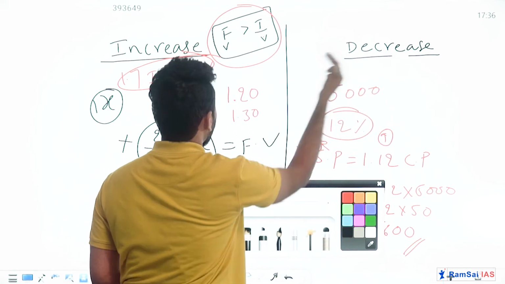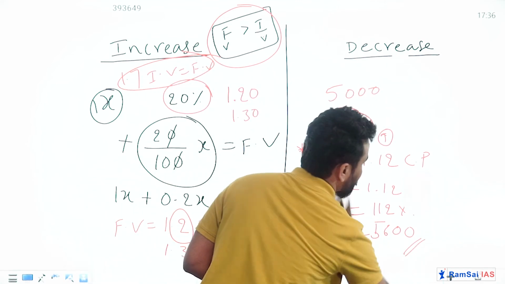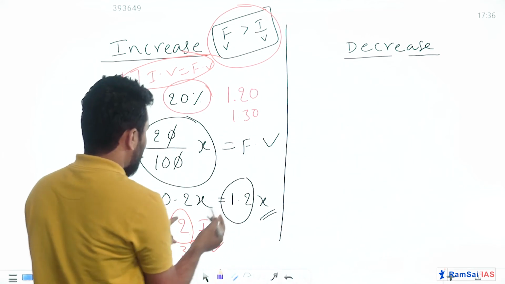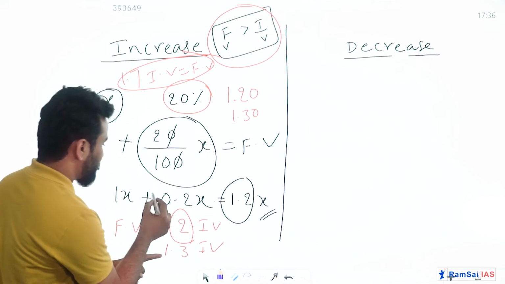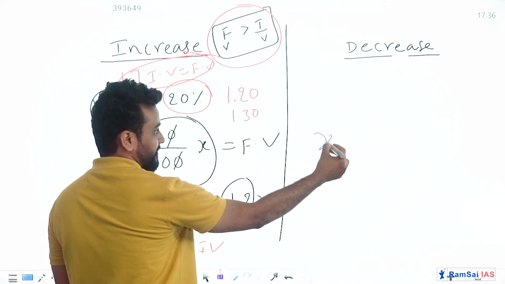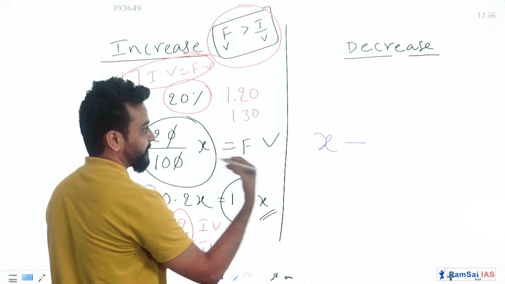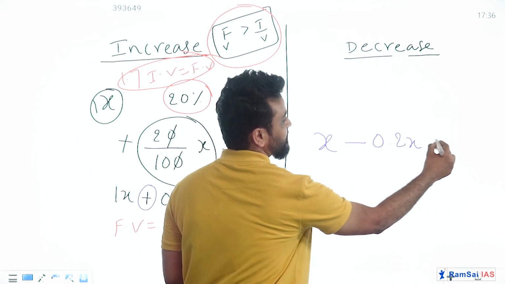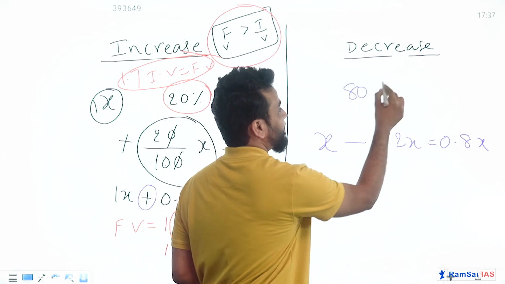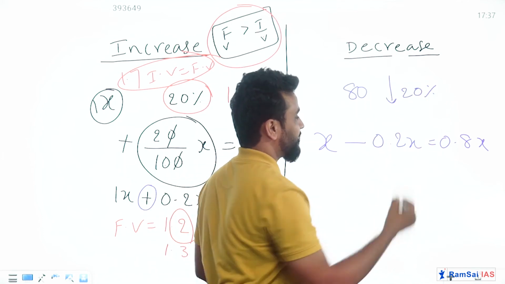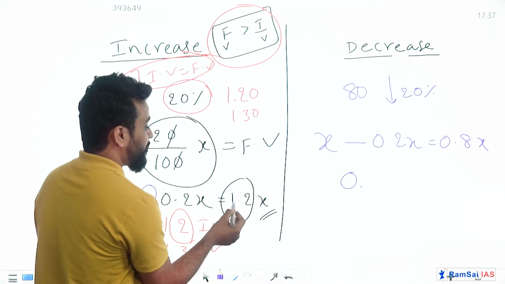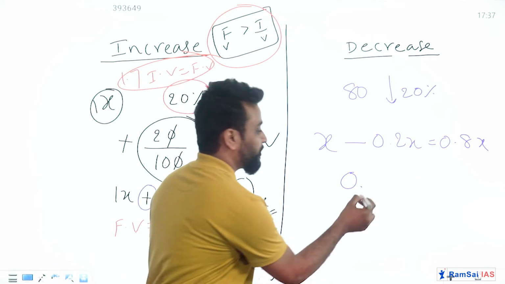Then when it comes to the decreasing case, I'll just modify a bit here. I'll explain this concept from the left side concept itself. Here we just added the 20%, now here we need to subtract it. That's it. So similar case, the petrol price decreased by 20%. So 0.2 of x, it will be 0.8x. When it increased, you have to blindly put 1 point. When it decreased, put blindly 0 point.